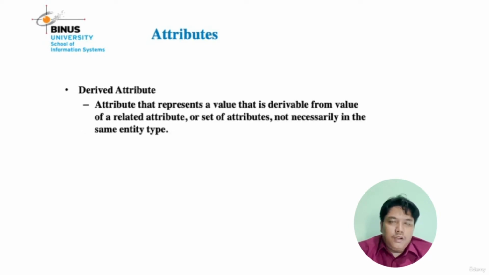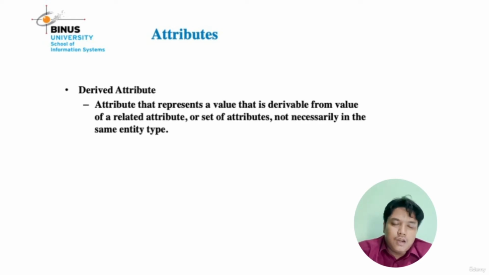And then the derived attribute. What is the meaning of derived attribute? A derived attribute represents a value that is derivable from the value of a related attribute or set of attributes, not necessarily in the same entity type. A derived attribute is like total or subtotal. Subtotal is derived from price multiplied by quantity.